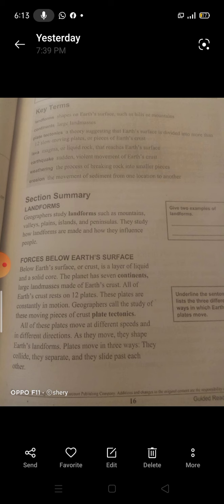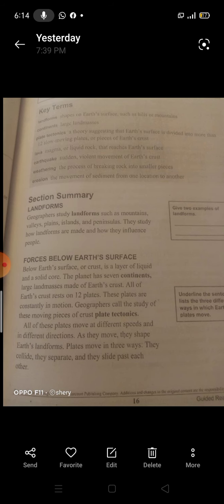There are forces below Earth's surface and forces on or above Earth's surface. Let's explain the first, forces below Earth's surface. Below Earth's surface or crust is a layer of liquid and a solid core, and the word core means substance. So what can we find below Earth's surface? We can find a layer of liquid and a solid core, or a solid substance.